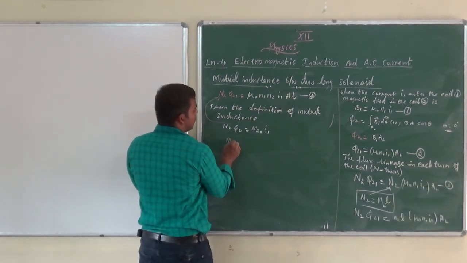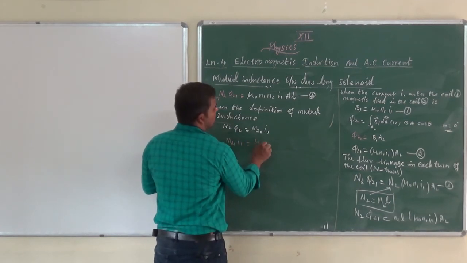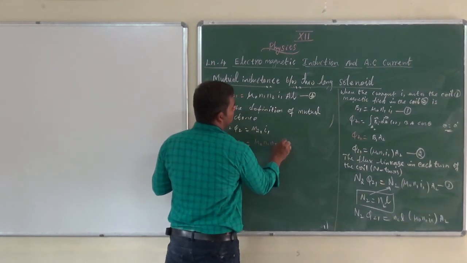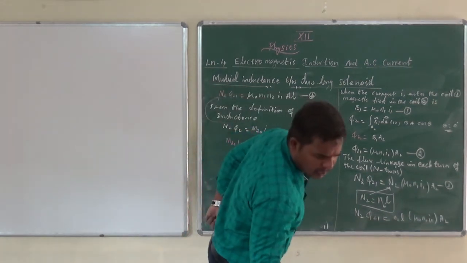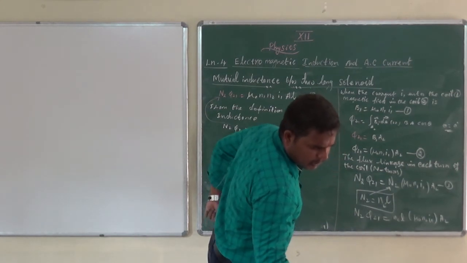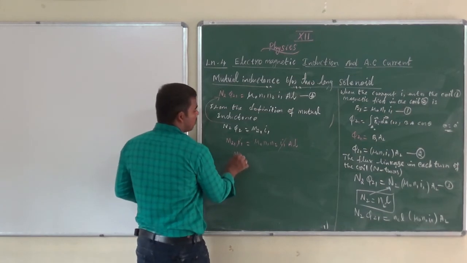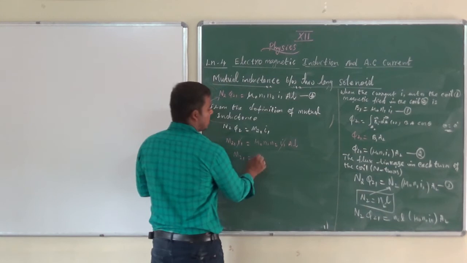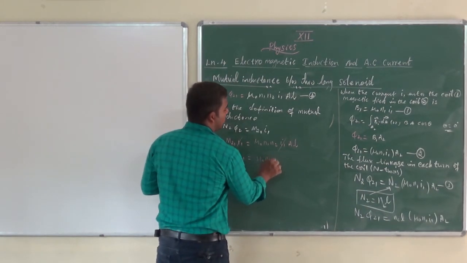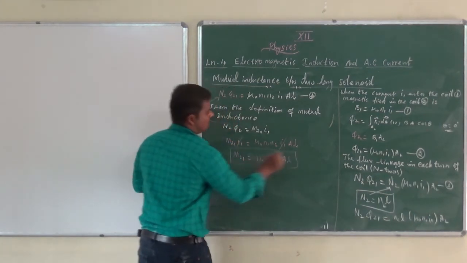On the left side M21 I1 equals mu naught N1 N2 I1 A over L. Here the term I1 cancels. So the coefficient of mutual inductance between the two coils is mu naught N1 N2 A over L. This is our required equation.